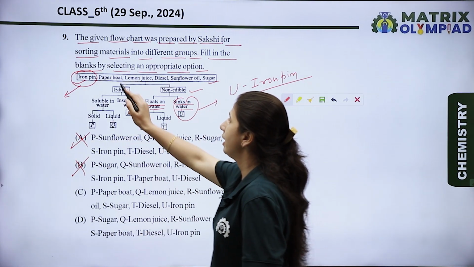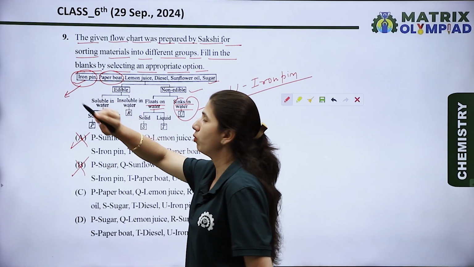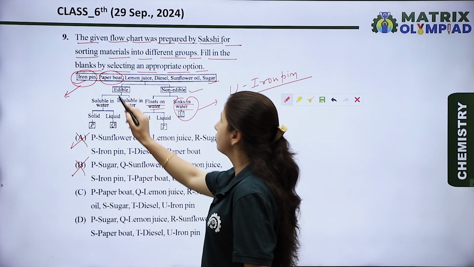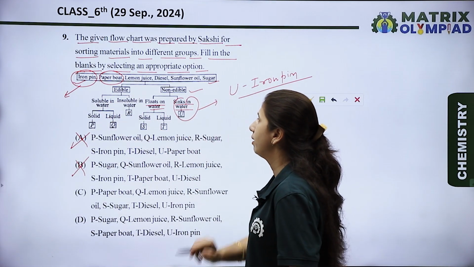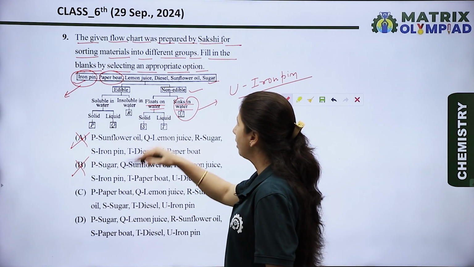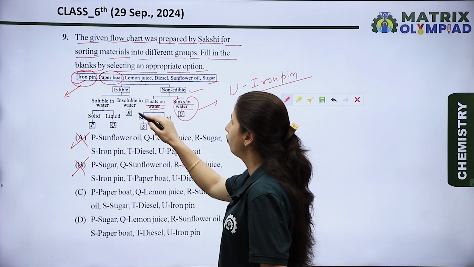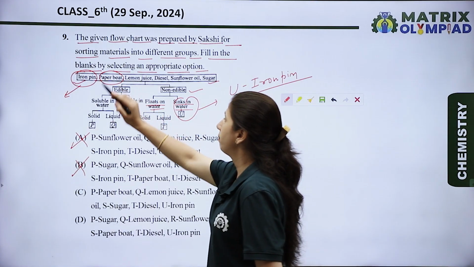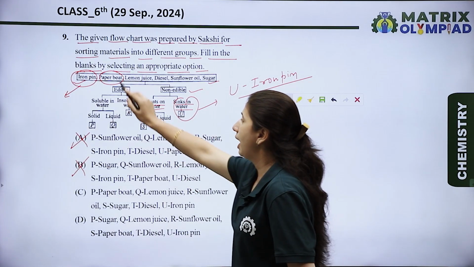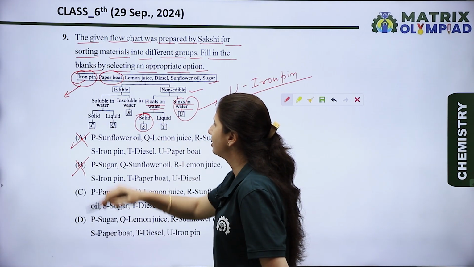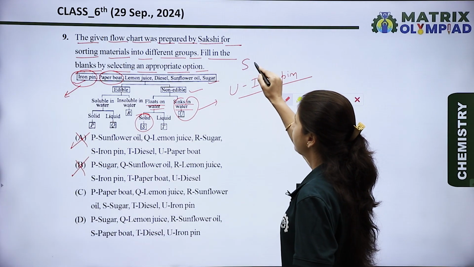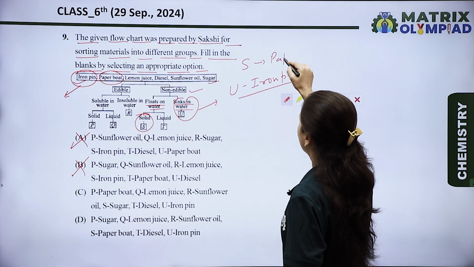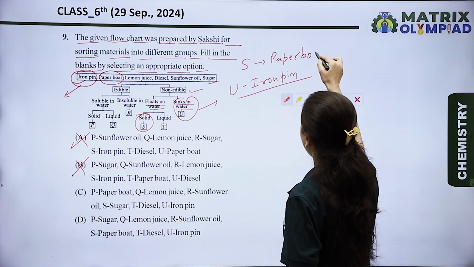Now let's see the next. Paper boat is also a non-edible substance. Non-edible substances are further classified into floats on water and sinks in water. Paper boat floats on water and is a solid substance. So S is paper boat. Now let's see the options.